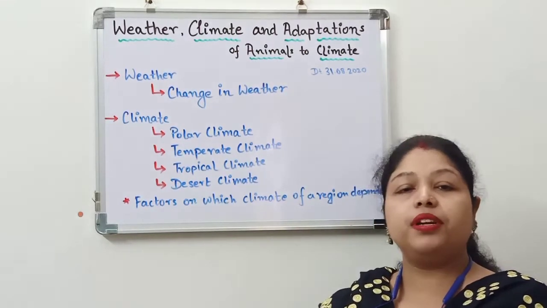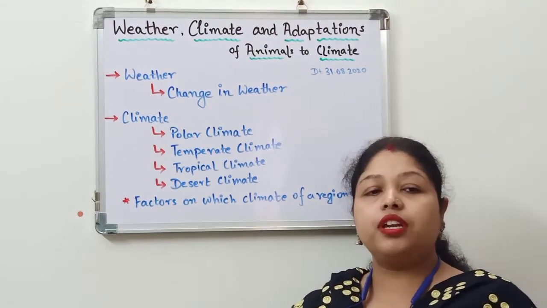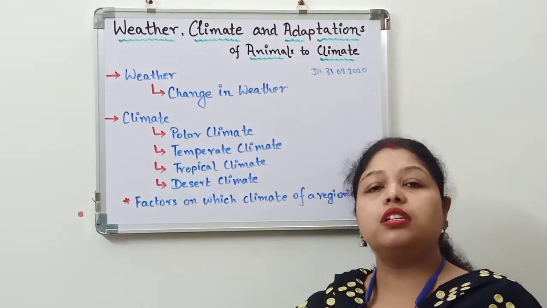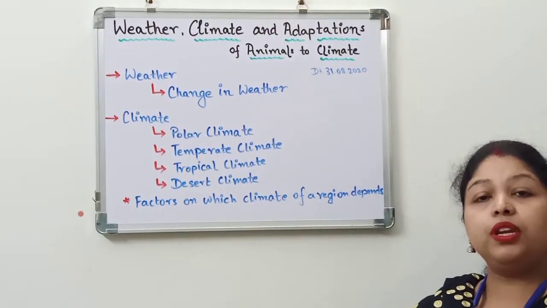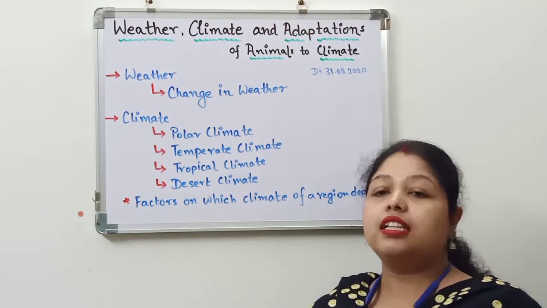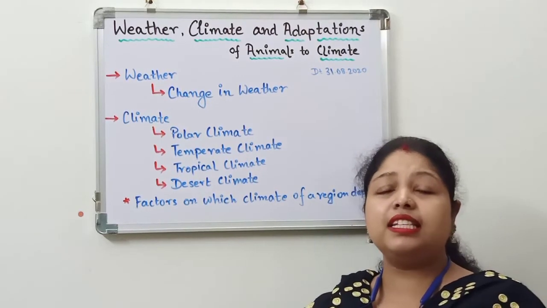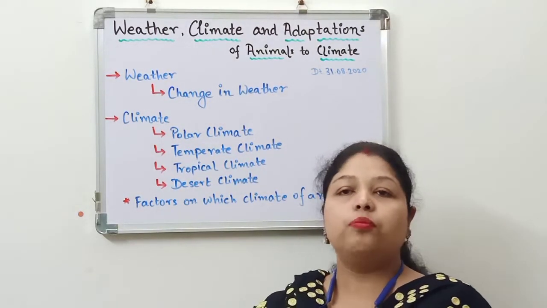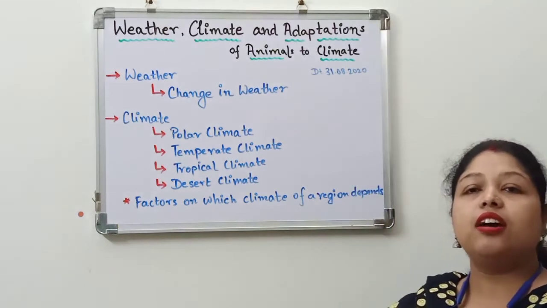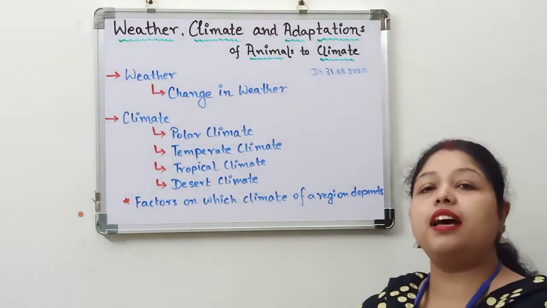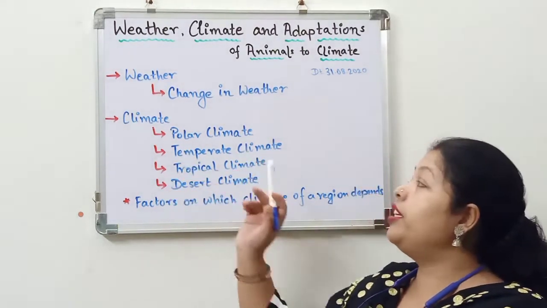That means the temperature there generally prevails below the sub-zero level, below zero, and there is the least amount of moisture or humidity present in the atmosphere of the polar regions.